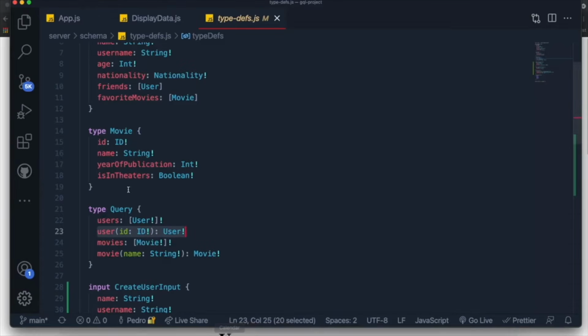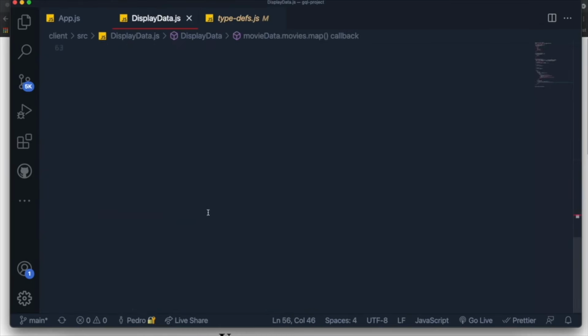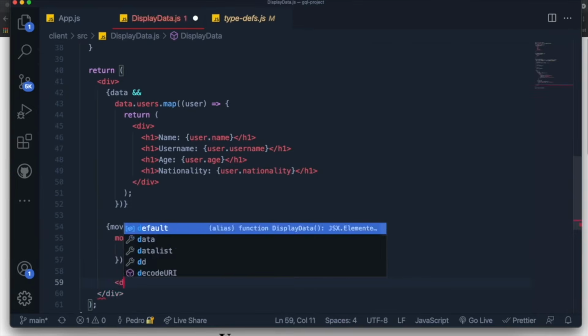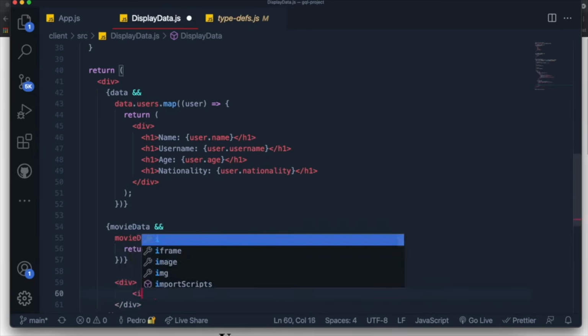Well, to do that, I'm gonna create a new component over here. Or actually, no, I'll just do it down here at the bottom. I'll create a div over here, and I'll just put an input.